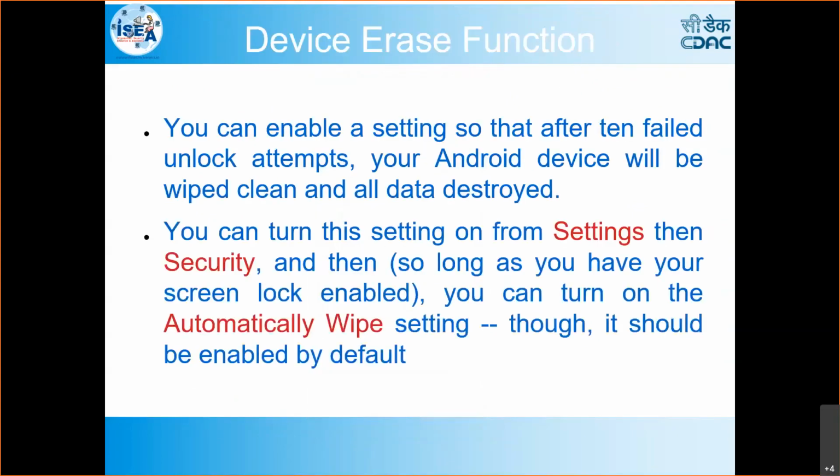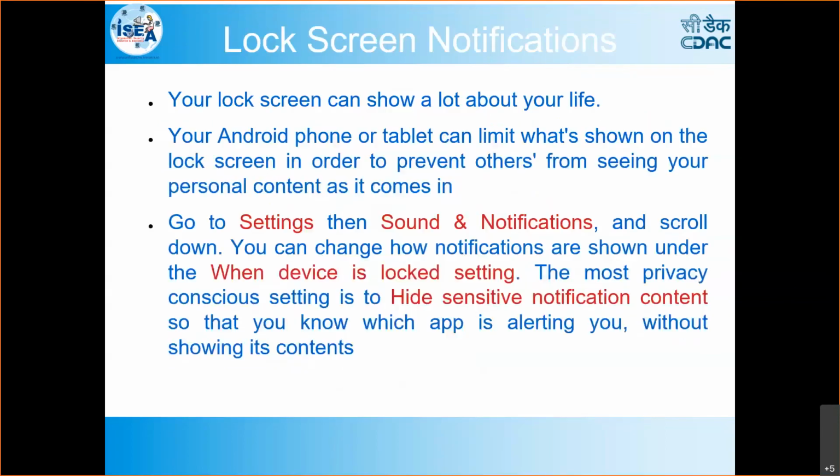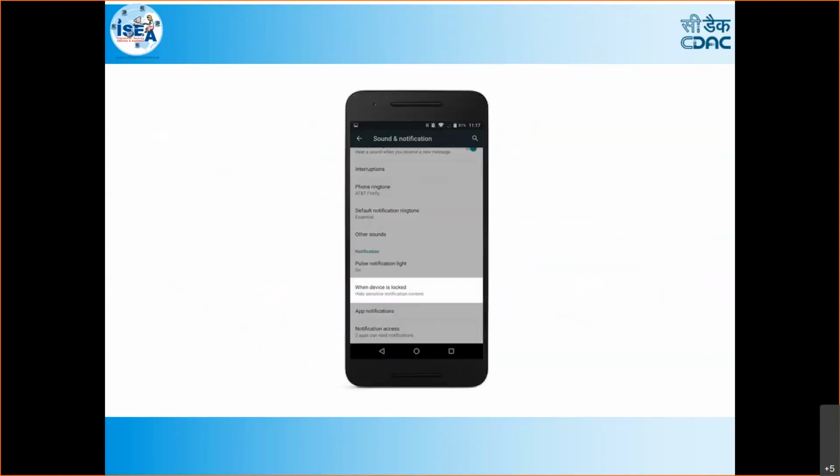And then in the settings, automatic wipe is better to opt for. Why? Because if your device goes into other hands and 10 failed attempts happen, then it automatically wipes the data. That is one of the best ways you can secure your data. Why? Because if you lose the device, it is not a big deal, since it can be recovered, or otherwise you can purchase a new one. But if you lose the data, if the data goes into others' hands, that is the biggest loss for you. So we have to take care of the data. That's why it wipes automatically after 10 times; you can keep it at 10 times or 20 times or whatever you want. Then the notification one, I discussed already.